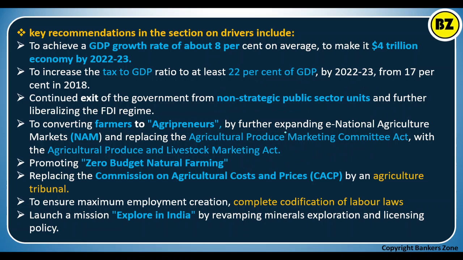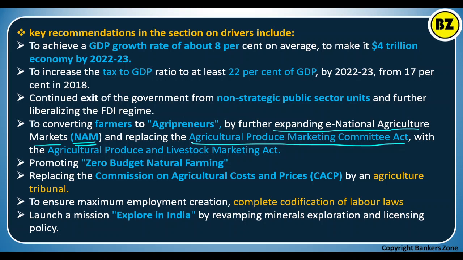Now, by further expanding the national agriculture markets, that is NAM, and replacing the APMC act. You know, the farmers protested in Delhi against the 3 contract farming laws. So these were some of the parts of that recommendation.